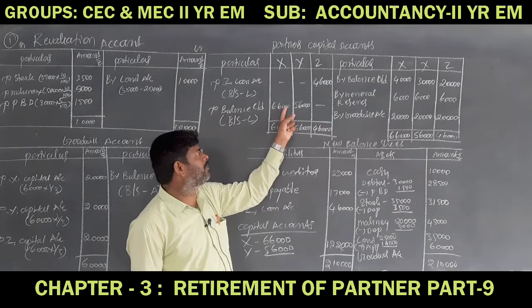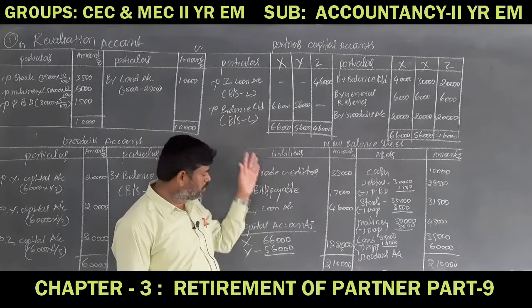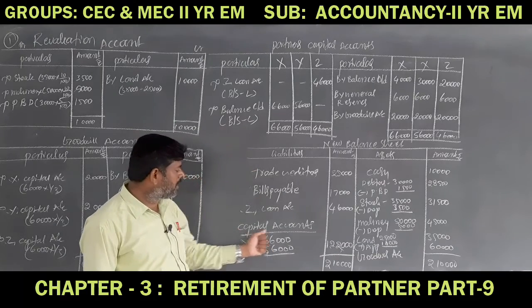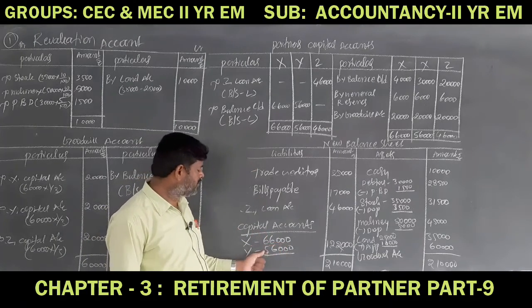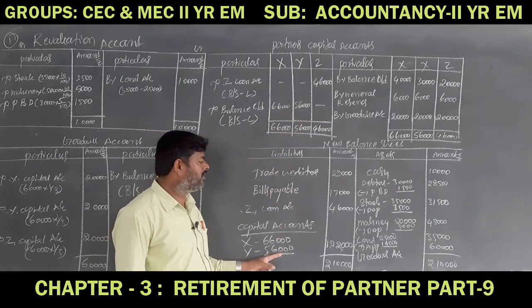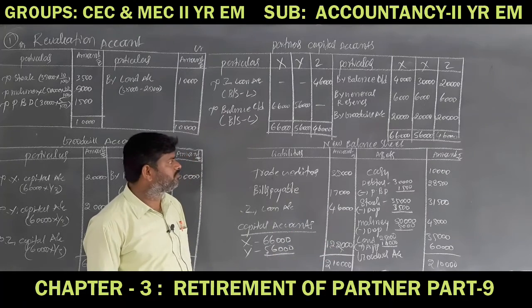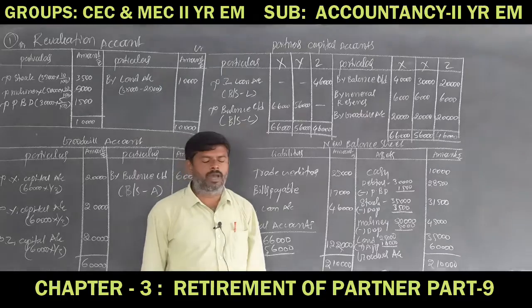This is the X capital total amount. This is the Y capital amount, 56,000 rupees. Both will be shown in the capital accounts, 66,000 as well as 56,000. The total amount is 1,22,000 rupees.